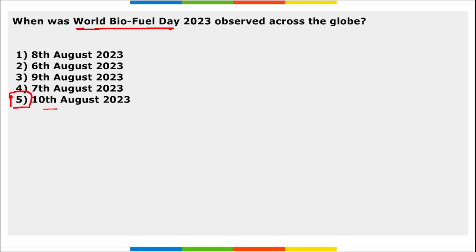Moving on, when was World Biofuel Day observed across the globe? So on 5th of August we observed World Biofuel Day. Correct? And that day is basically to create awareness about the importance of non-fossil fuels or biofuels as an alternative fuel to the fossil fuels, right? Because we know they create pollution and they take a lot of time to replenish. Correct? And that is the reason we want to promote green economy. We want to promote renewable sources of energy, and that is the reason this day becomes important. When was the first time we observed this day, World Biofuel Day? This World Biofuel Day was observed for the first time in 2015.